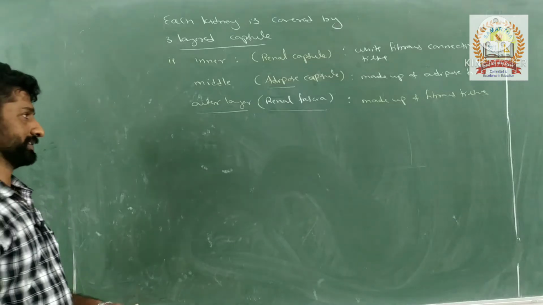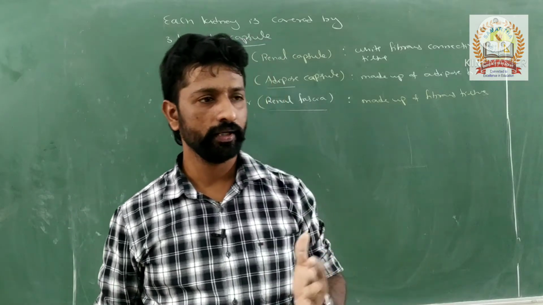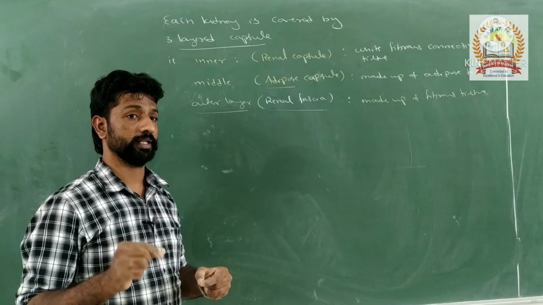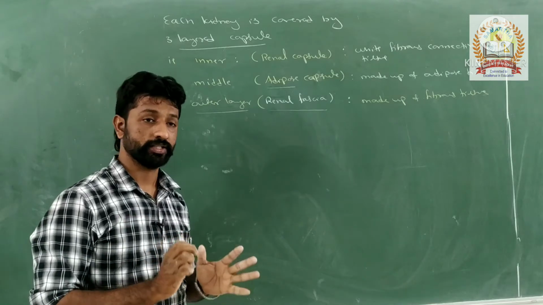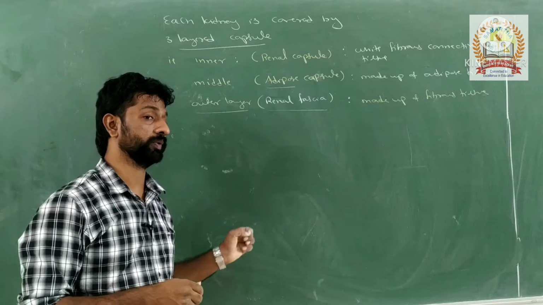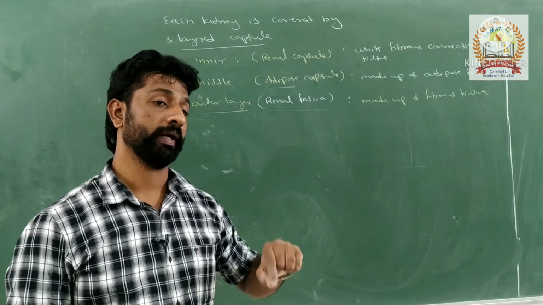Then such kidneys are attached to the dorsal wall of the body. Such an arrangement is called retroperitoneal in nature.